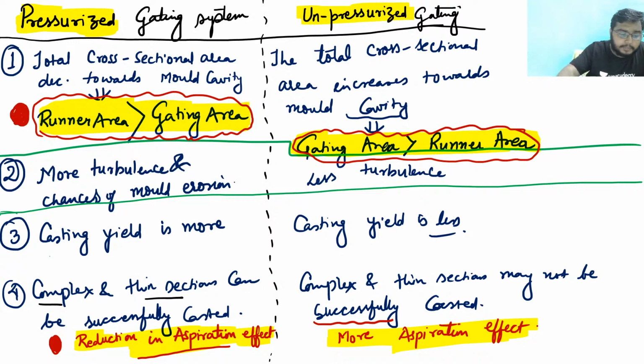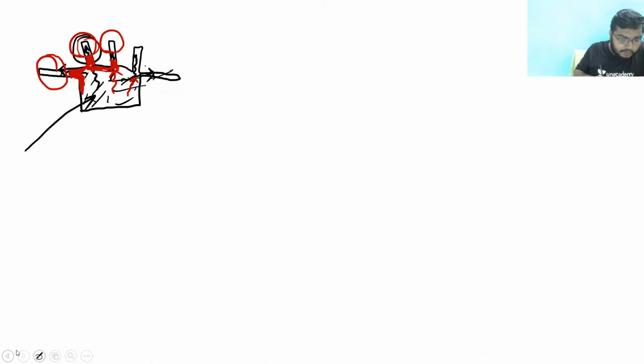So now, suppose I have given you the ratio 1 is to 2 is to 1. What is the meaning of that, sir? First of all, tell me what is the meaning of that.